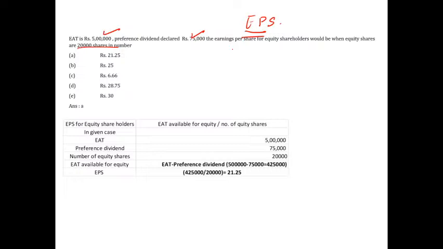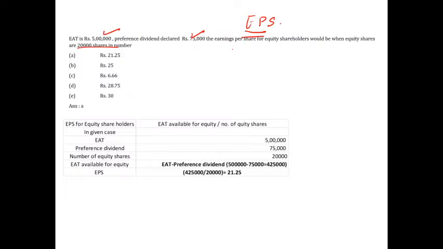EPS means how much that particular share is earning for the shareholders. That is called EPS, earnings per share. If I invest in this company, one share will earn me how much? That is the interpretation of this particular ratio.